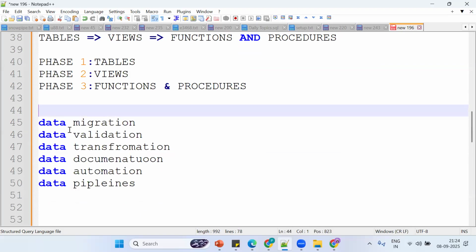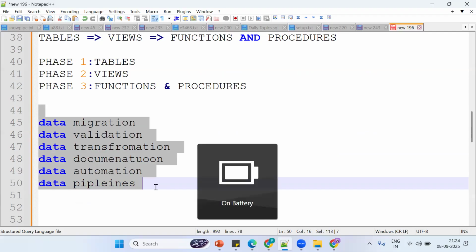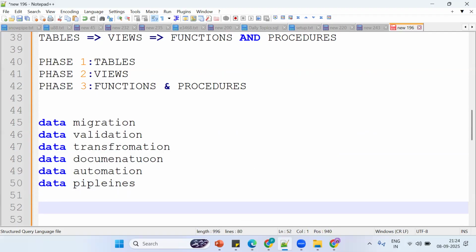Now the question is, how can you do all this? I want to communicate with Snowflake or with any database. Which guy will come into the picture? How to communicate? By using what concept? By using SQL. So SQL will come into the picture.